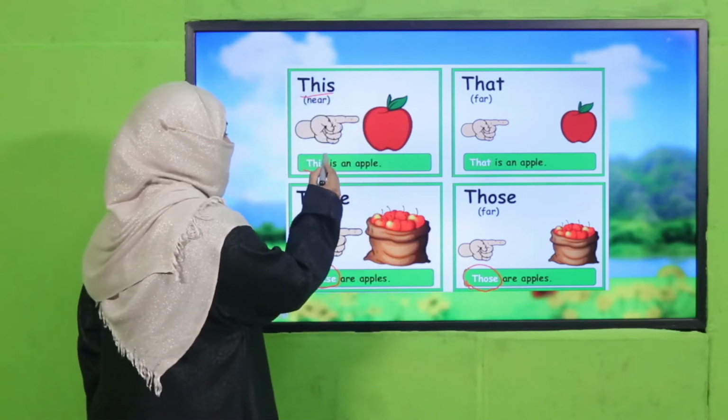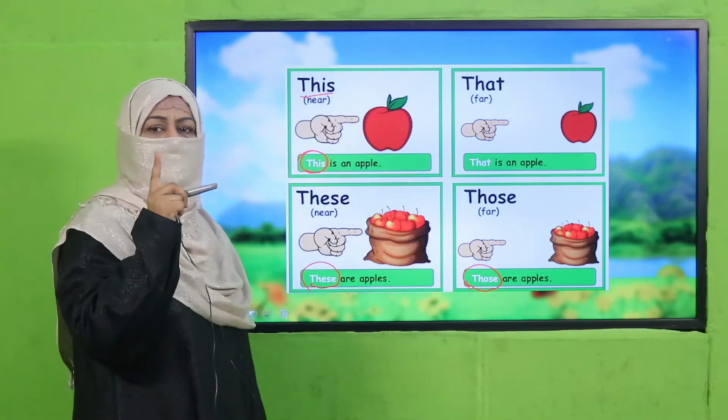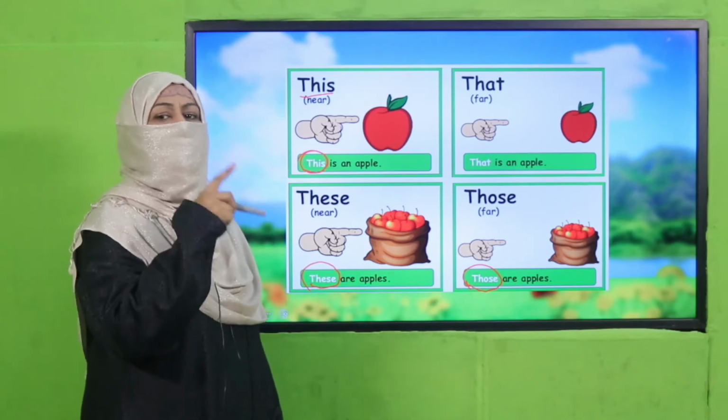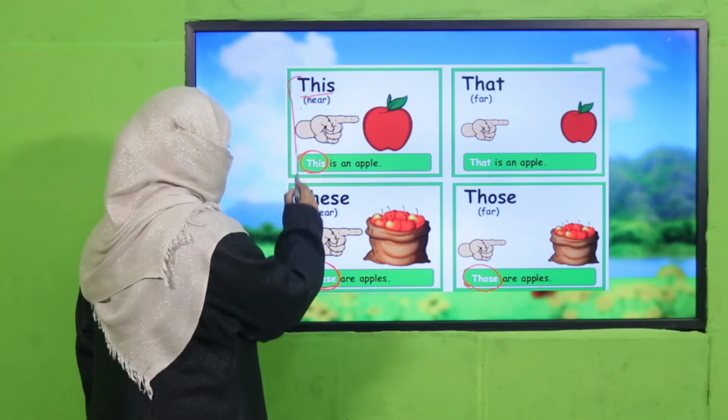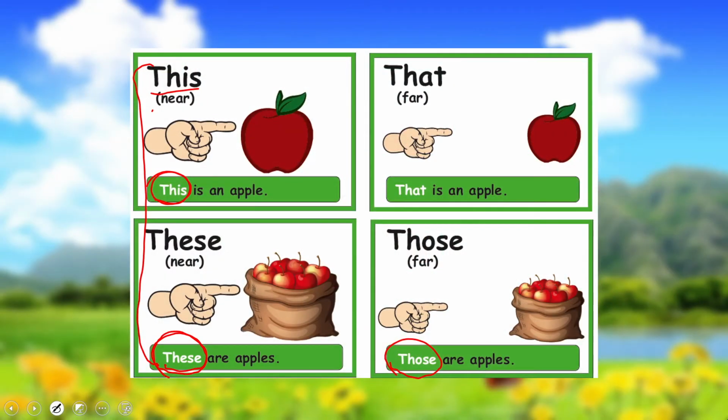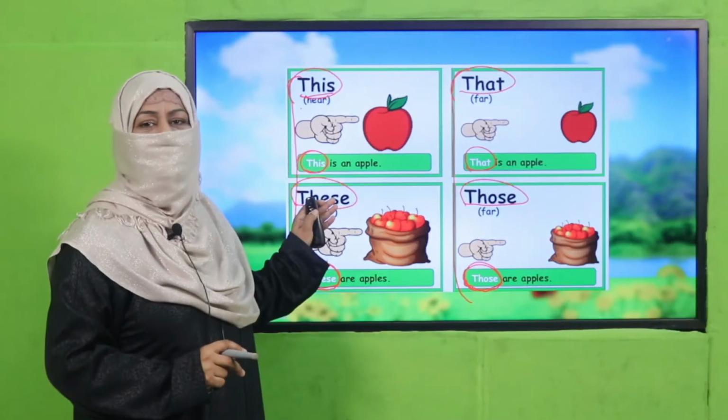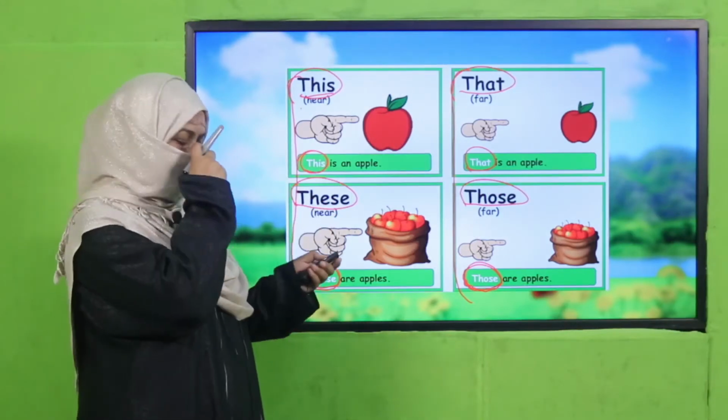Now, if the object is singular, then we will use the pointing word this. And if it is plural, we will use these, in which case the object or objects are close to us. But if they are far off, for singular we'll use that, and for plural we'll use those. Okay? This, these for nearer, closer objects; that, those for the objects which are far off. All are demonstrative pronouns, right?